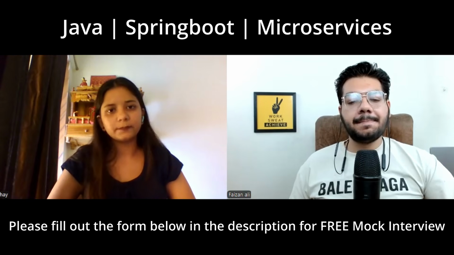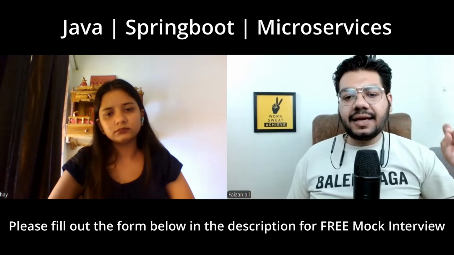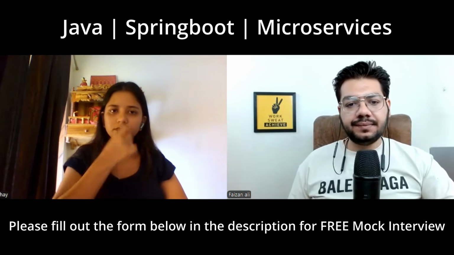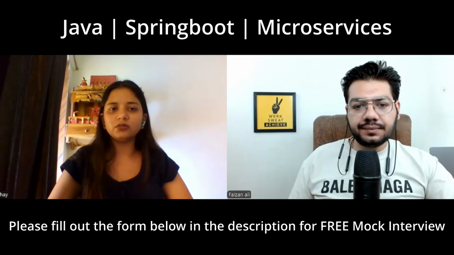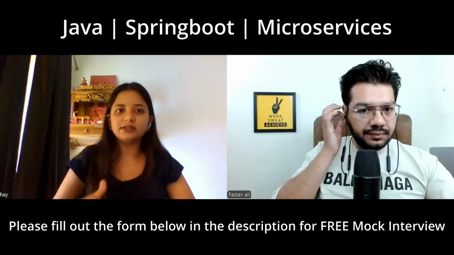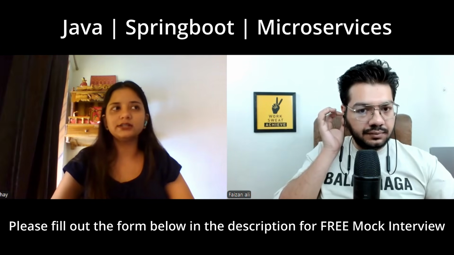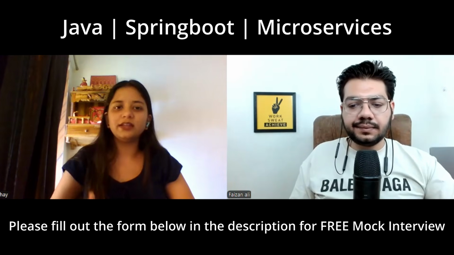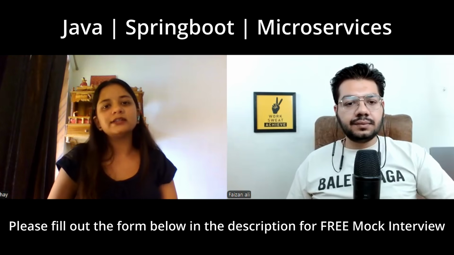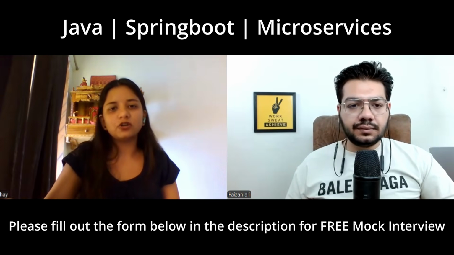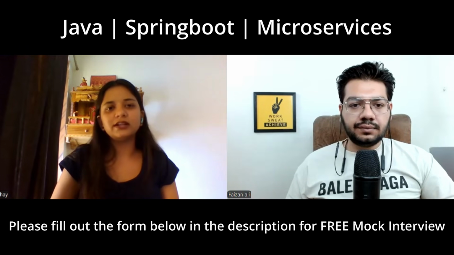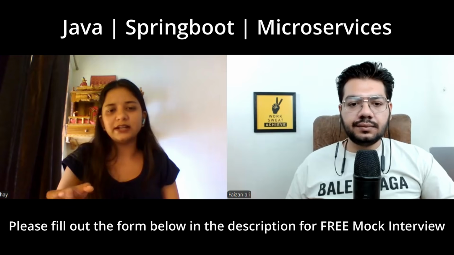Can you please explain what is Saga pattern and how it is different from two-phase commit? Yeah, so we know that saga pattern is event driven, so it works on events. For example, nowadays we are using Zomato, Swiggy, Zepto also. So what happens if you order something from Zepto and stock is unavailable, or the customer is not available to receive that order? In that case, Zepto gives you a refund. So it is a compensating action.